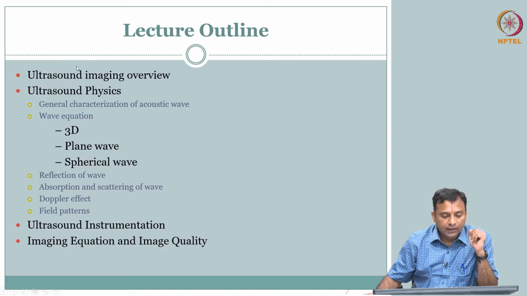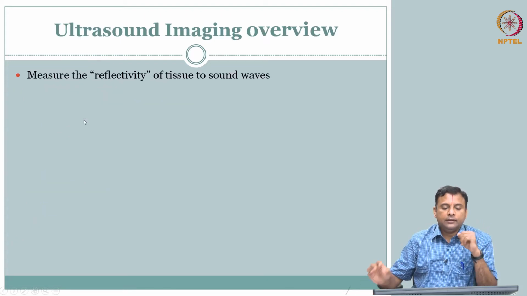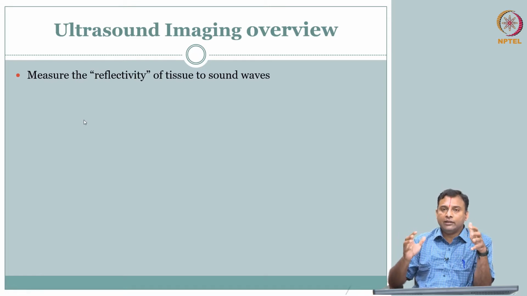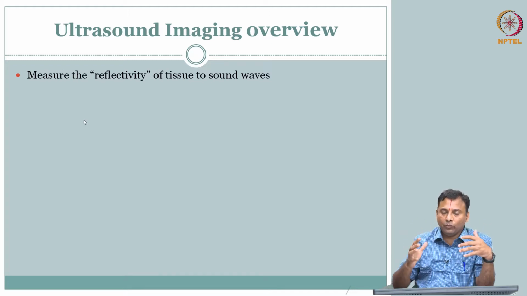Okay. Let us start with the overview. What we knew from before, in this course, we have strived to answer this question: for each modality, what is it that we are trying to go after? In the image, what is the fundamental or physical property of the object that is captured in each of the different modalities?